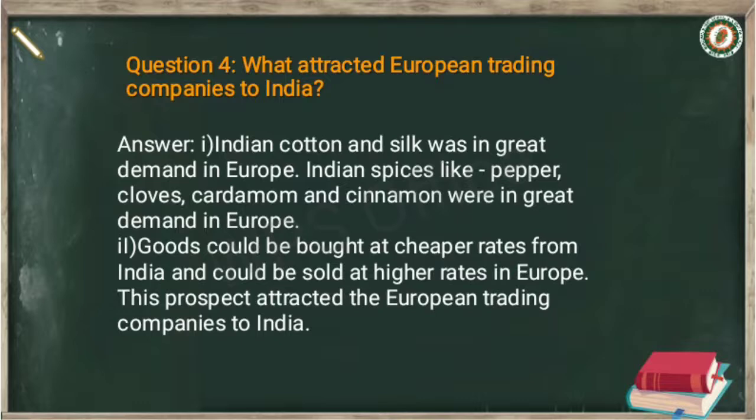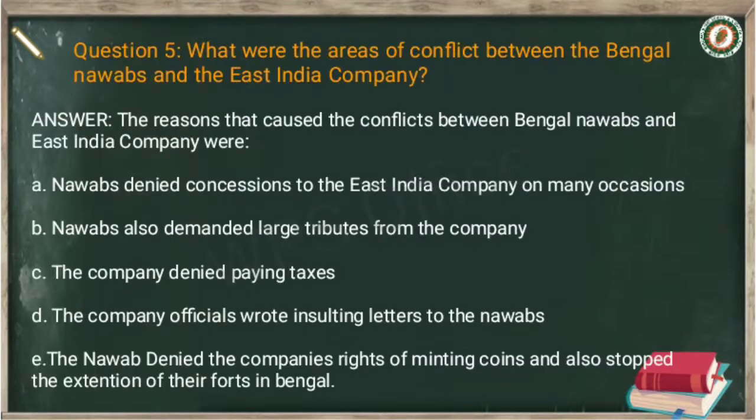Now question number 5: what were the areas of conflict between the Bengal nawabs and the East India Company? The reasons that caused the conflicts were: point A, nawabs denied concessions to the East India Company on many occasions.